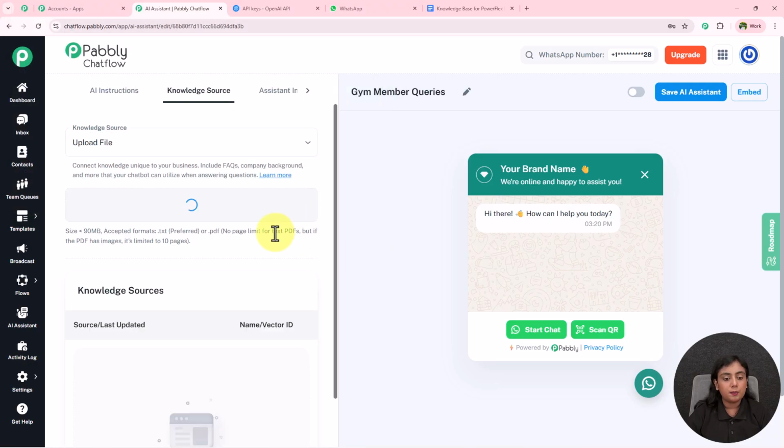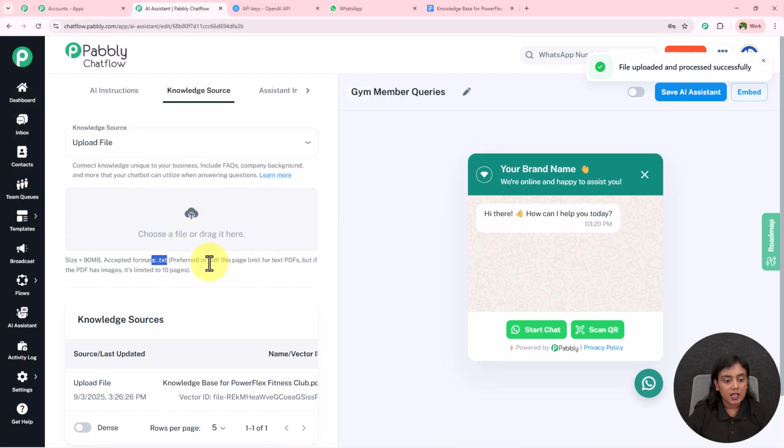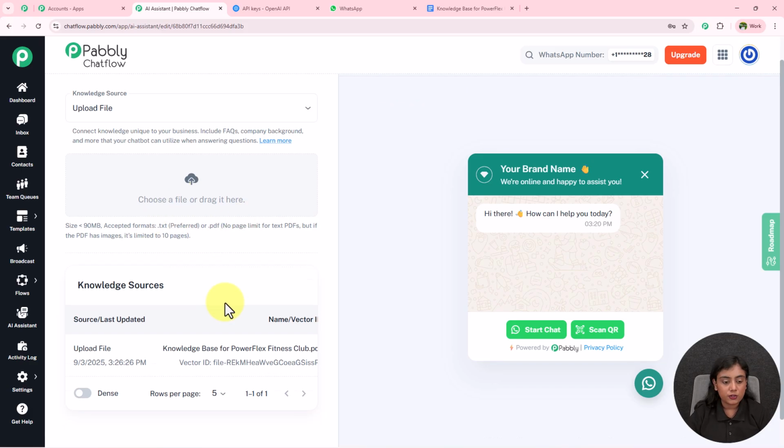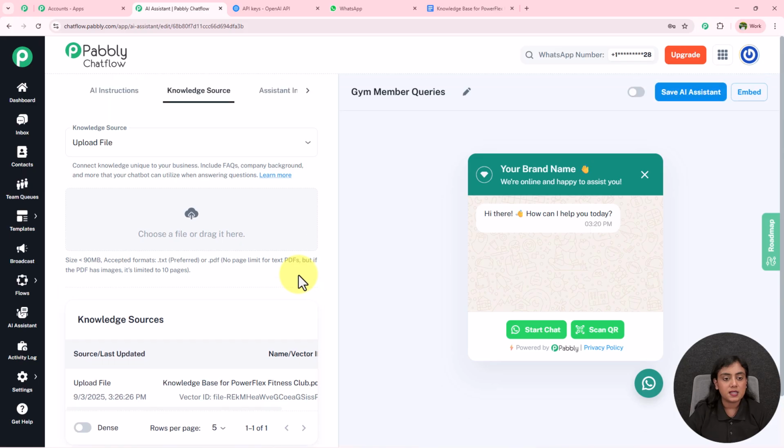You can upload PDF formats also now. You can also upload TXT format as well. Okay, you can see TXT is preferred. If you want, you can upload PDFs as well. But remember that the page limit over here is 10 pages only. So in a PDF there should be only 10 pages. Okay, so you can see right over here, this is the PDF that is uploaded. As we've received this vendor ID, that means now this PDF is successfully uploaded.